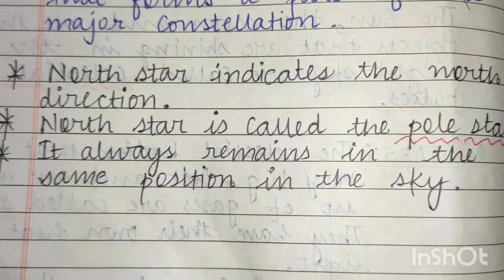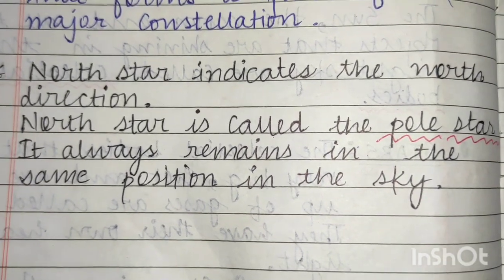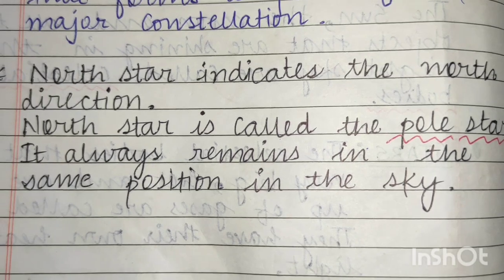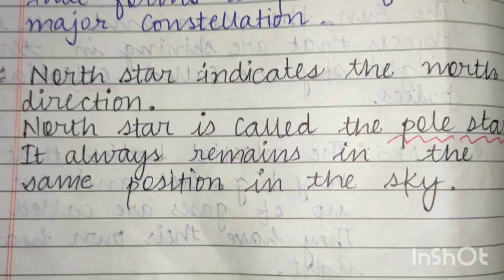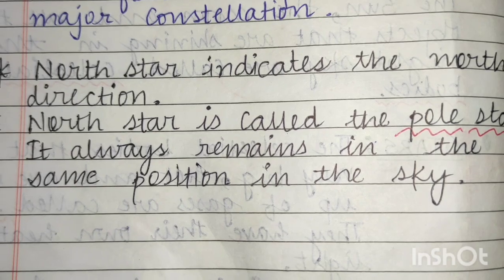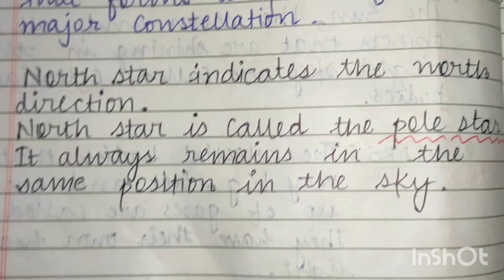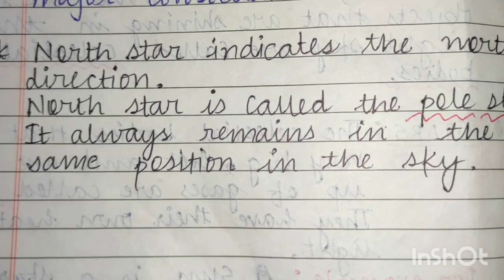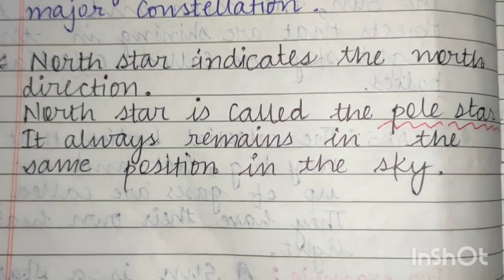The other name of the north star is pole star. It always remains in the same position in the sky. The position of the north star or the pole star is consistent, it doesn't change its position, and that is why we have indicated this direction as the north direction.